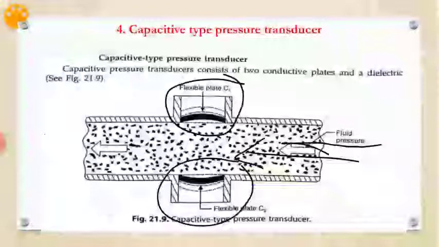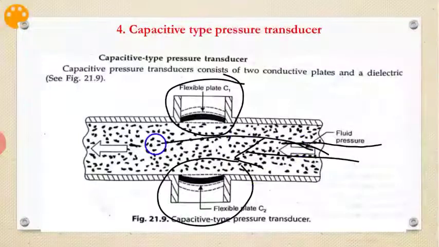Two plates are separated by some insulating media. The capacitive pressure transducer consists of two conductive plates and a dielectric. This is the dielectric, and these are the two conducting plates.